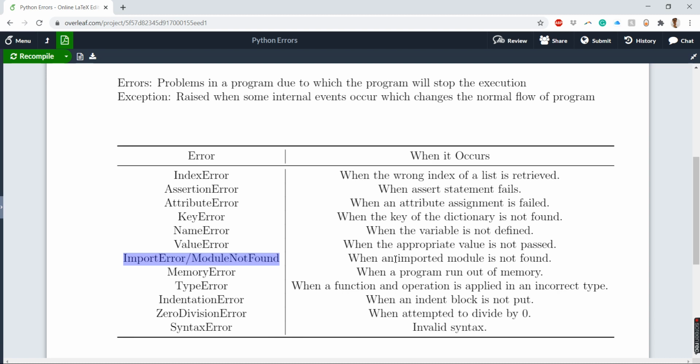As I said, once in a while you have to import the file and then run it. There we mainly got this import error, module not found.